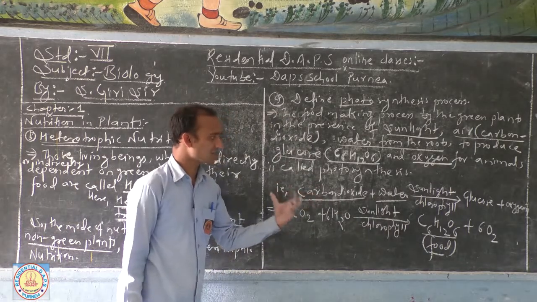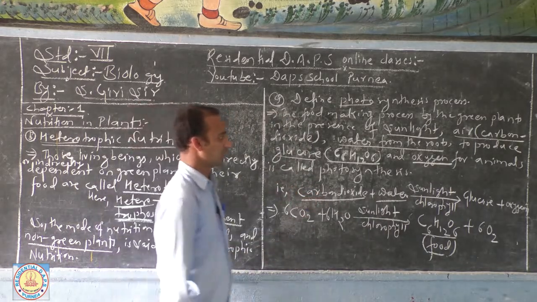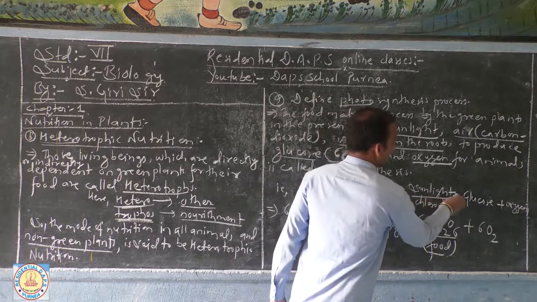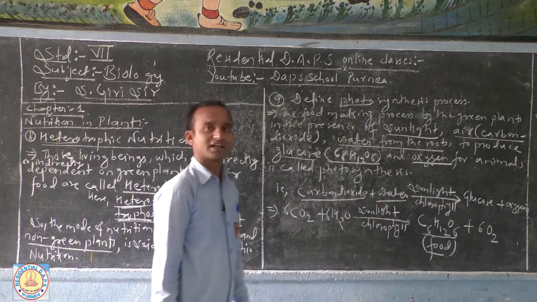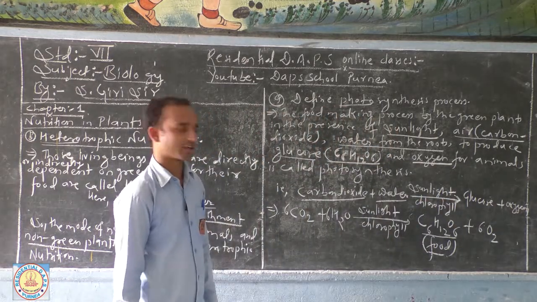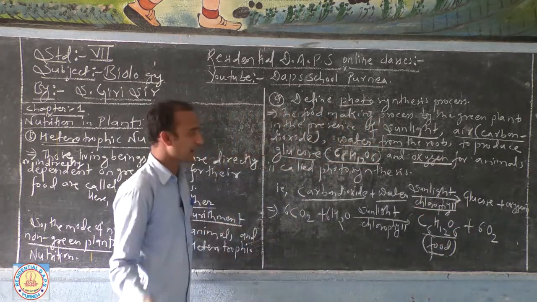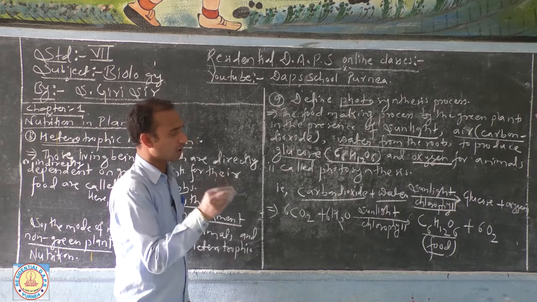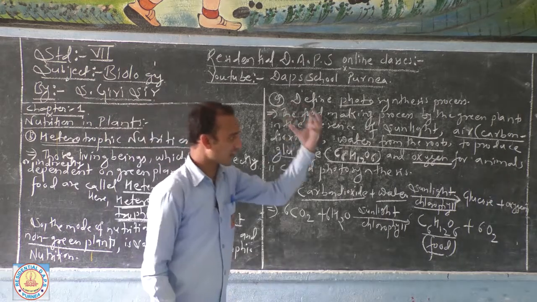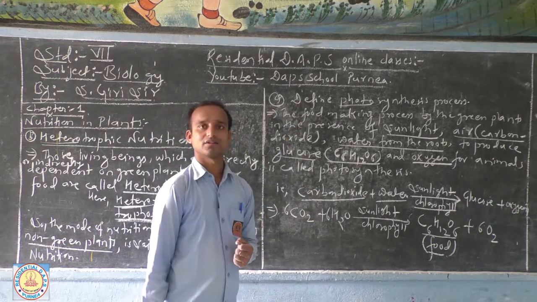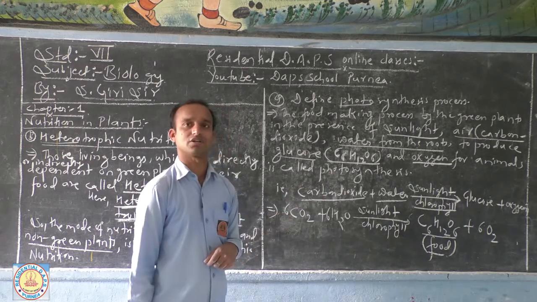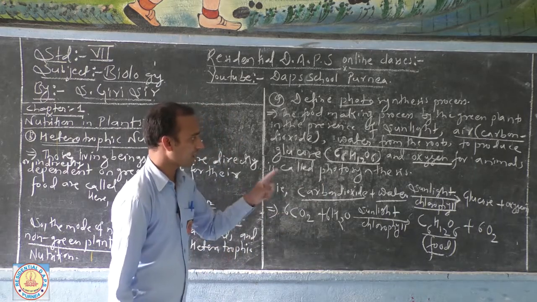When this carbon dioxide, the water and the mineral salts are allowed to react in the presence of sunlight, the chlorophyll in the green plants has the main work of trapping the sunlight, the solar energy that plants need to take.